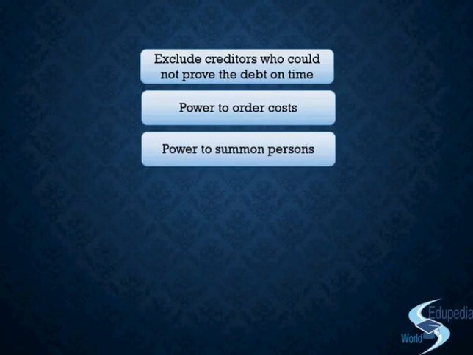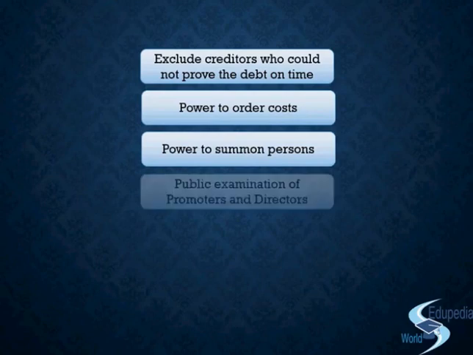Then we have the power to summon a person who is suspected of having a property of the company. So there are four people we have discussed: any officer of the company, the person who has possession of a property of the company, the person who is indebted to the company, or the person who is capable of giving the information which is required by the court or the liquidator. The court may also examine him on oath, and everything that we have seen, that thing starts over here.